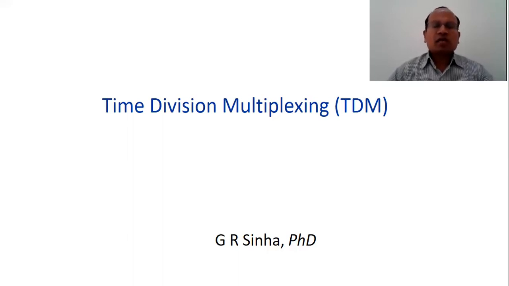There are two major types of multiplexing techniques: frequency division multiplexing and time division multiplexing. Frequency division multiplexing is used in analog communication systems, and time division multiplexing is generally used in digital communication systems. So this lecture is all about time division multiplexing, which is used in digital communication systems.